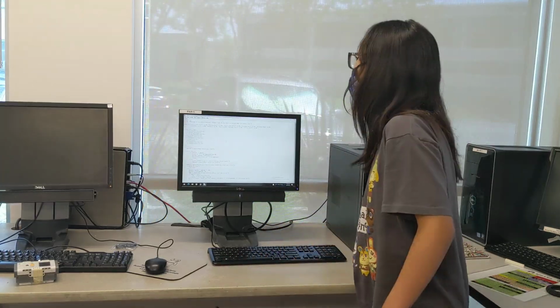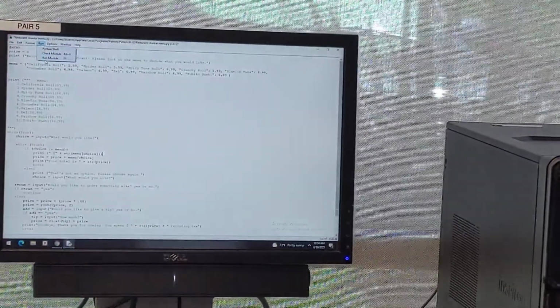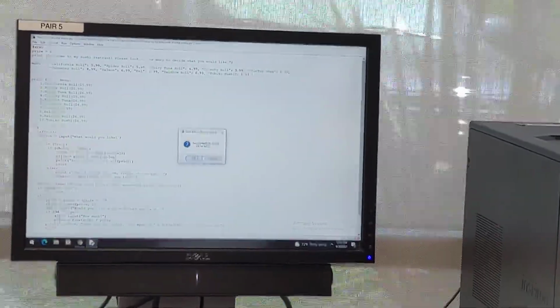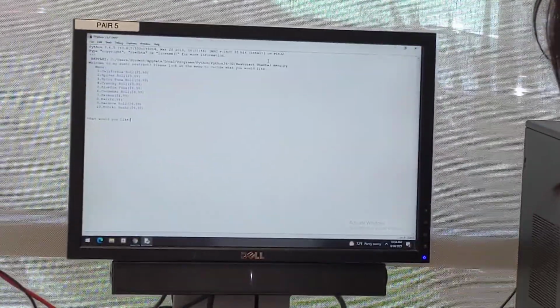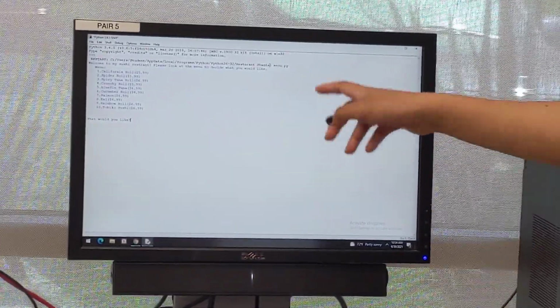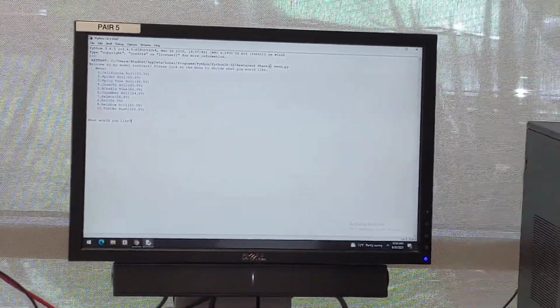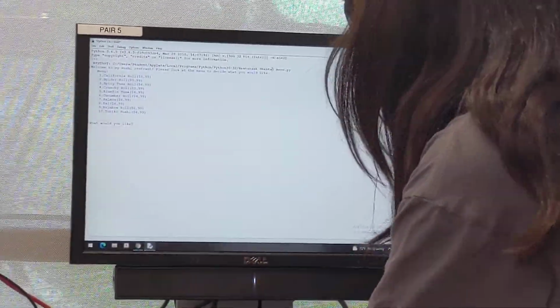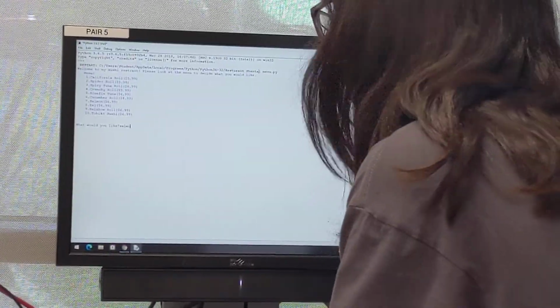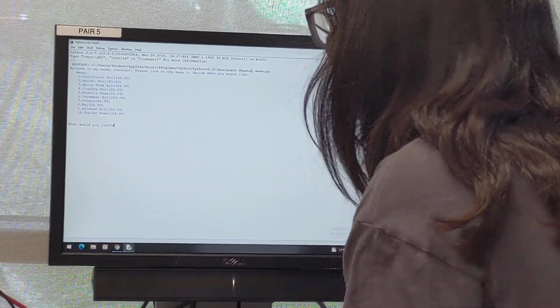So this is our program. Menu. What's on the menu? Okay, so my menu, it's a sushi restaurant. So there's lots of sushi. And if you type in what you like, right now I'm just going to type in salmon, because salmon sushi.